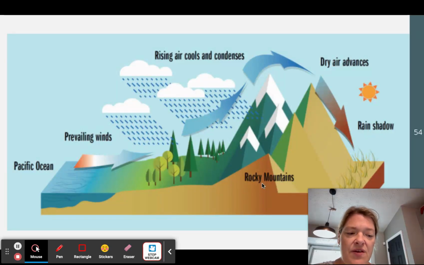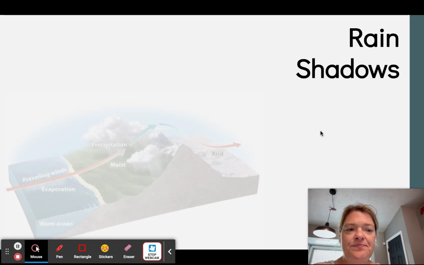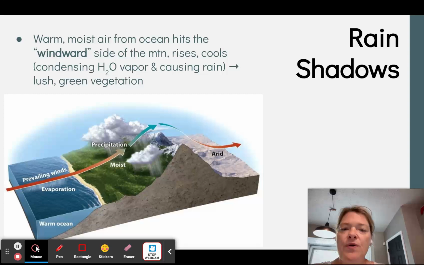A great example of this in the United States is the Rocky Mountains, very close to the Pacific Ocean. We have a lot of wet weather on the ocean side of those mountains, and on the other side, it's very dry, warmer air. This is just another picture to show you that. The warm, moist air from the ocean hits the windward side.